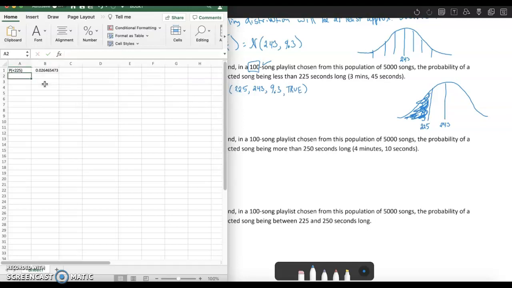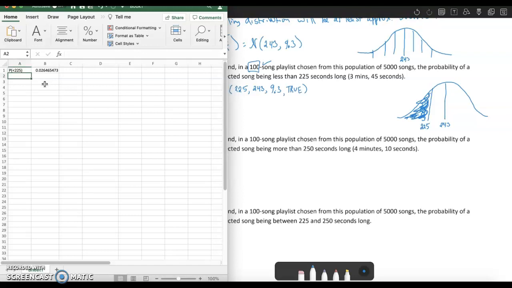So it looks like we get 0.0264. I'm going to round that off to 0.026. Watch your rounding directions on your own assignments. And then if I want to give that as a percentage, that'd be about 2.6%.